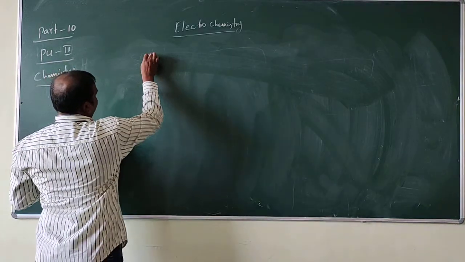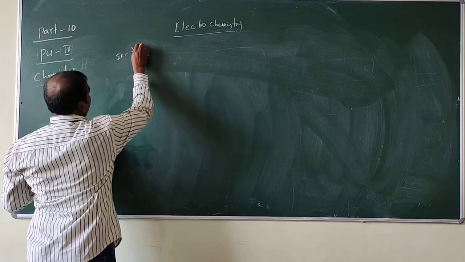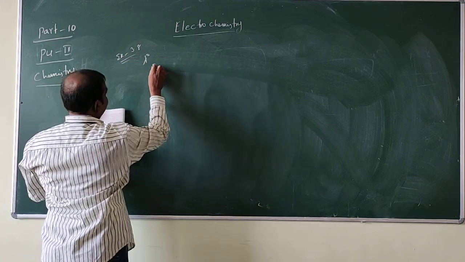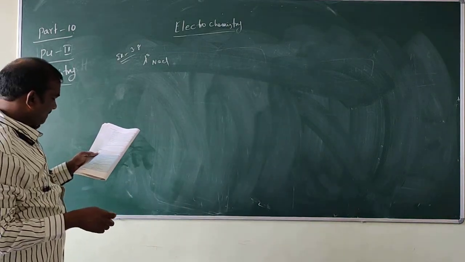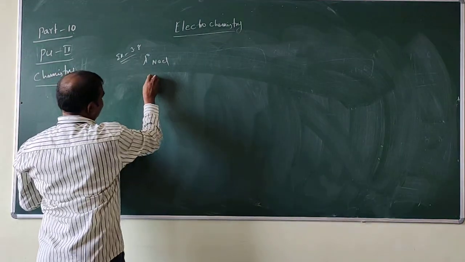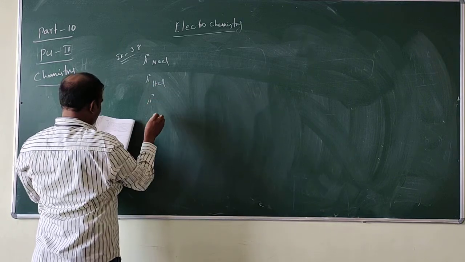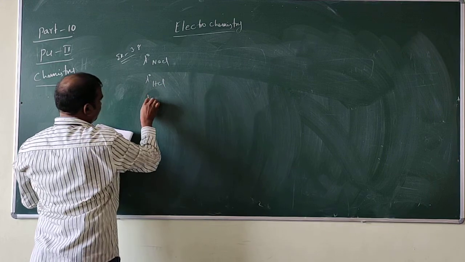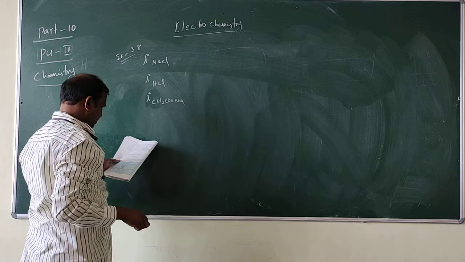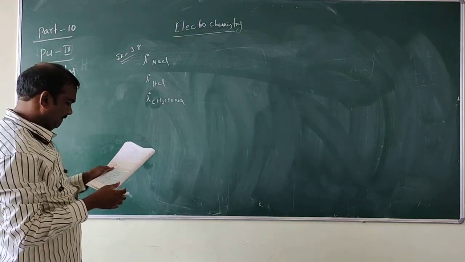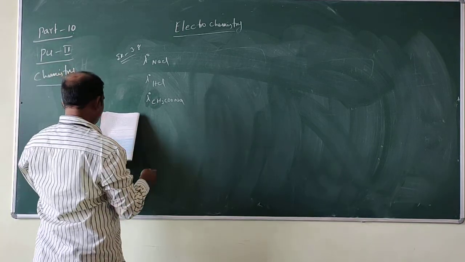Example number 3.8. Lambda naught of NaCl, lambda naught of HCl, and lambda naught of CH3COONa are given.